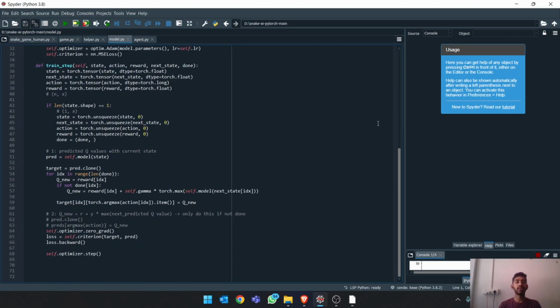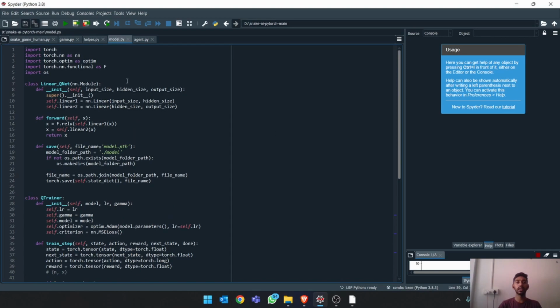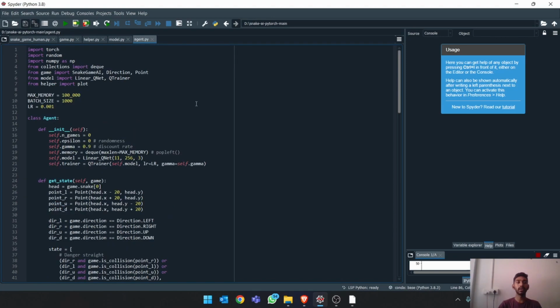In this, the Q value is predicted with the current state, and then it is updated with the new Q value, as you have seen earlier. So it keeps on updating with that value, as you can see here. And finally, it gives us an optimal movement for the next state. So this is basically the complete overview of the model.py.